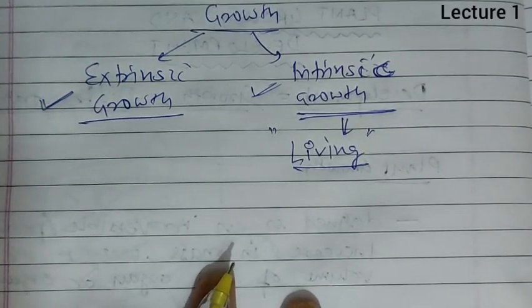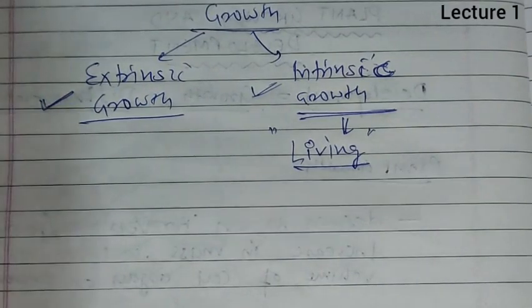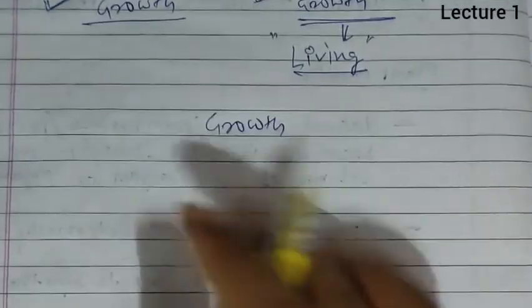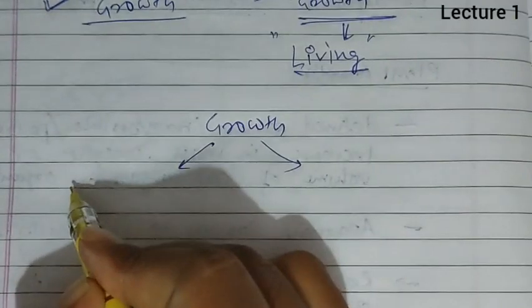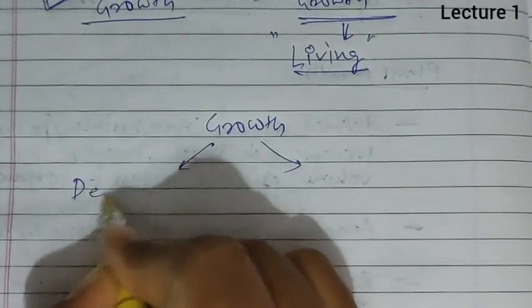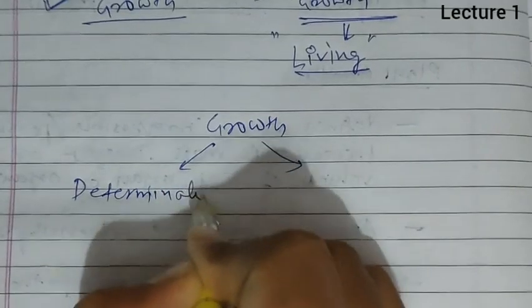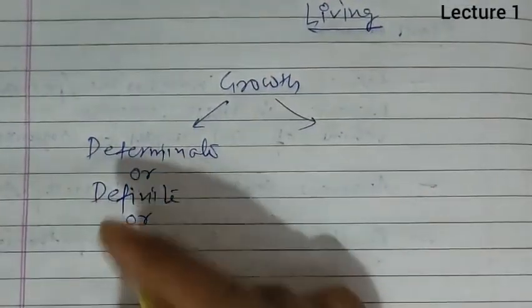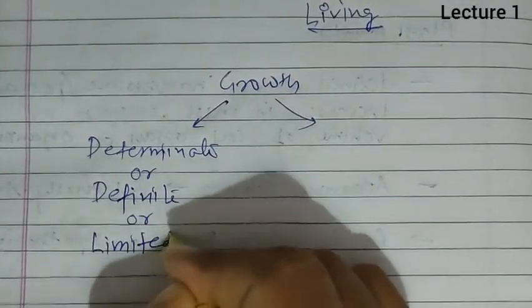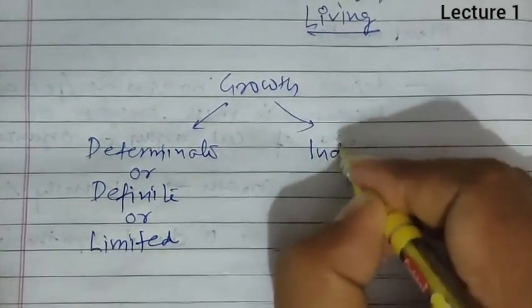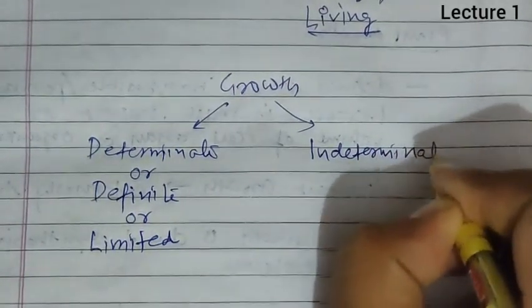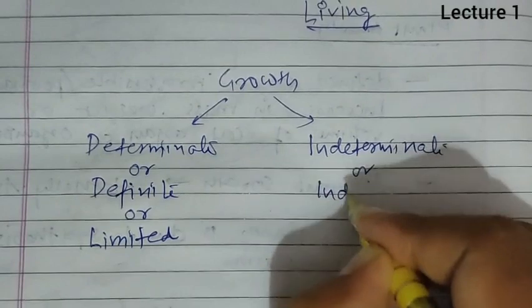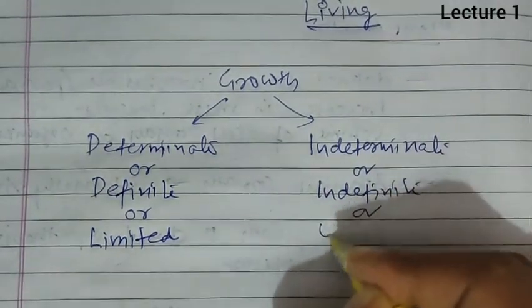Now if we consider another type of growth, then growth is of two types, that is determinate and indeterminate. Determinate, or definite or limited, whereas indeterminate is indefinite or unlimited.